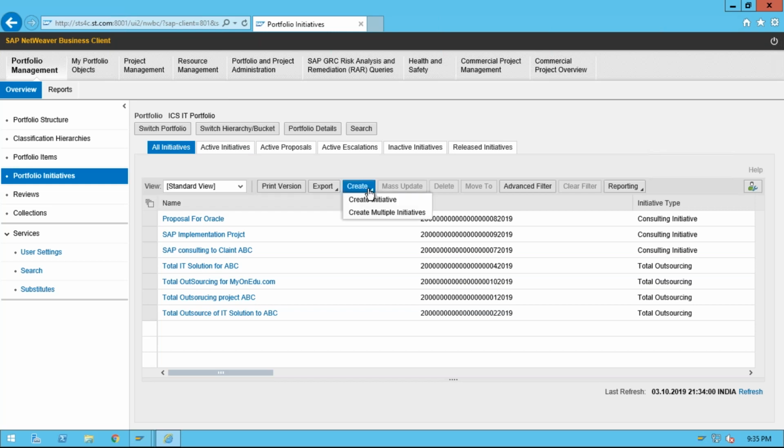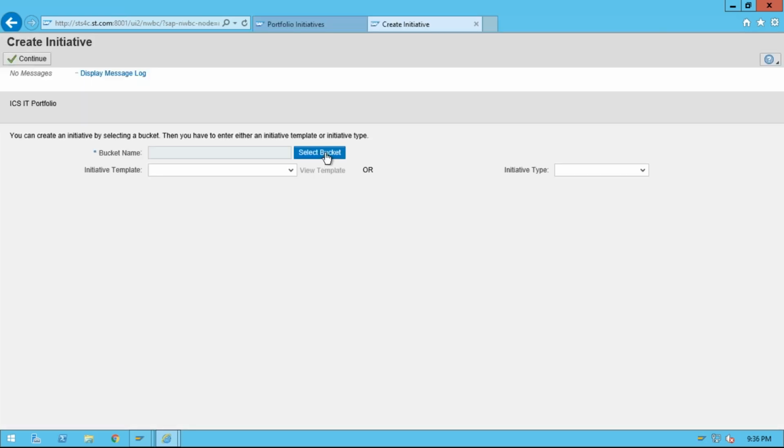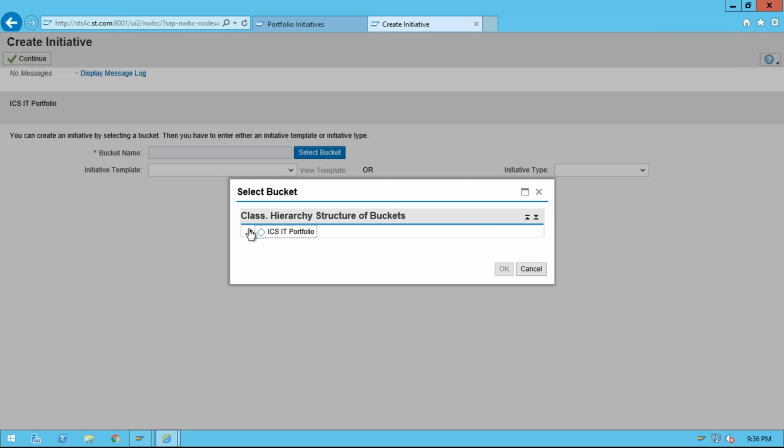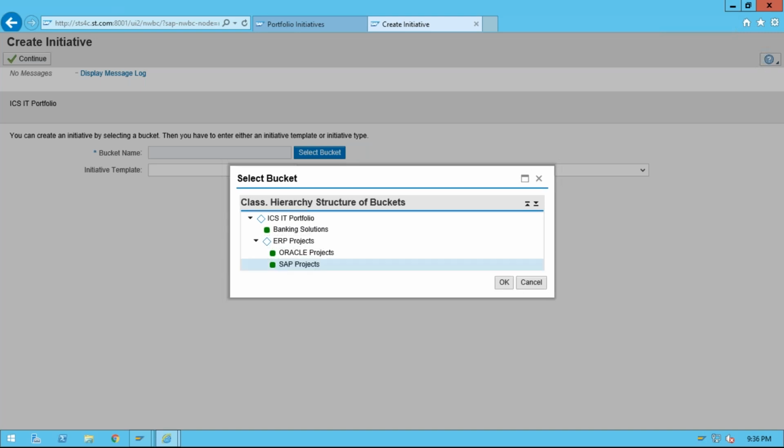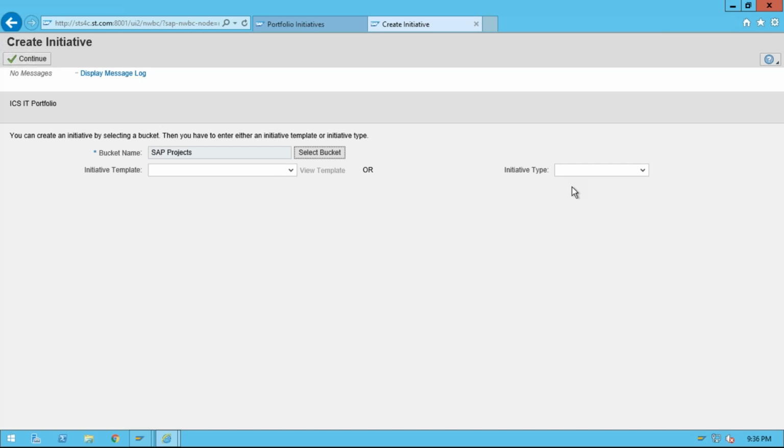So first of all I need to select the bucket. You select the bucket, and let's say this is a hierarchy here. I need to open that, and I need to start any project, let's say for SAP projects. Click on OK. So I have two options here. I can go with the initiative template, or I can go with the initiative type. If you just want to reduce some data entry, you can select the initiative template. Otherwise, it's better to go with the initiative type.